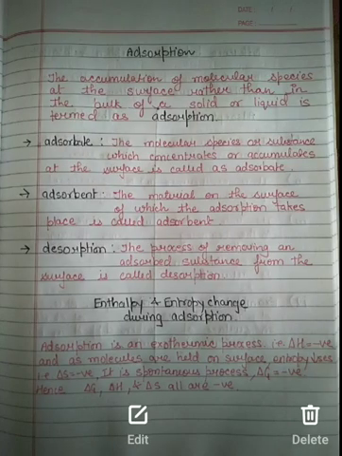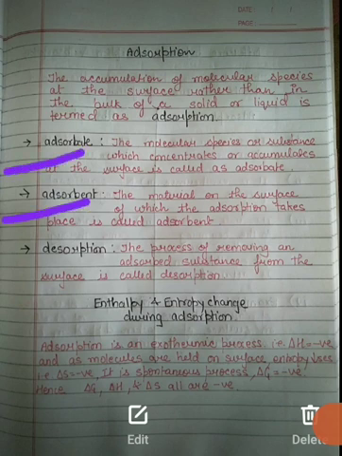Now let's come to adsorption, which we have discussed today. Adsorption is the accumulation of molecular species at the surface, rather than in the bulk. To understand adsorption, we must know two terms: adsorbate and adsorbent. Adsorbate is simply the species which concentrates or accumulates at the surface, and adsorbent is the material on the surface of which adsorption takes place. Now what about desorption? It is simply the removal of adsorbed species from the surface.